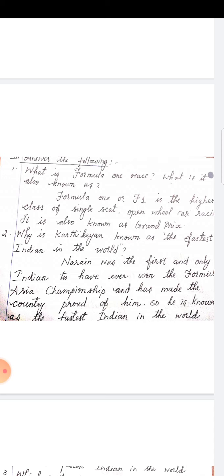Why is Karthikeyan known as the fastest Indian in the world? Naren was the first and only Indian to have ever won the Formula Asia Championship, C-H-A-M-P-I-O-N-S-H-I-P, championship, and has made the country proud of him. So he is known as the fastest Indian in the world.